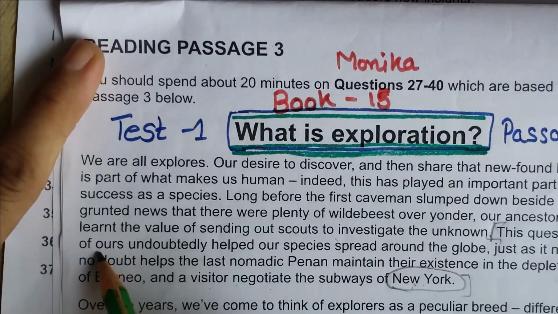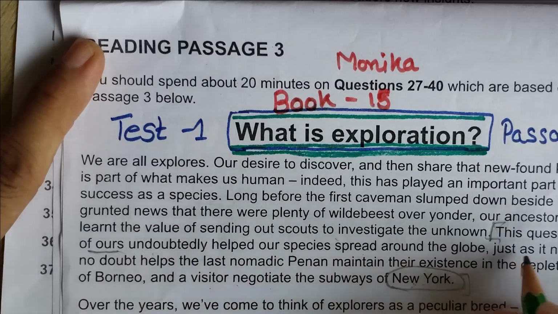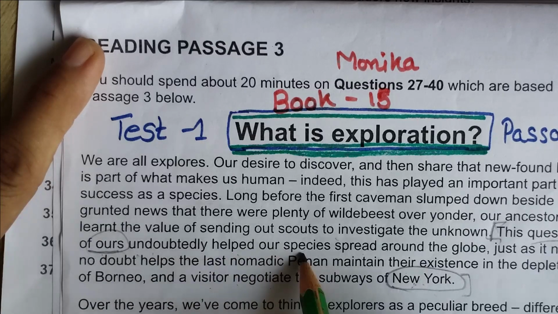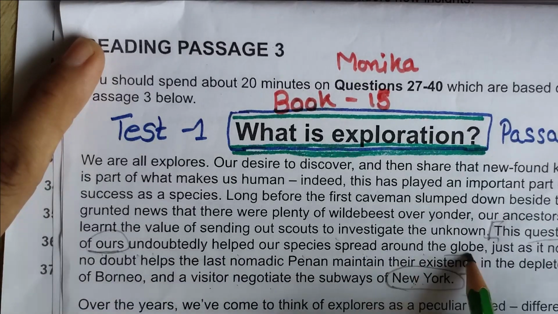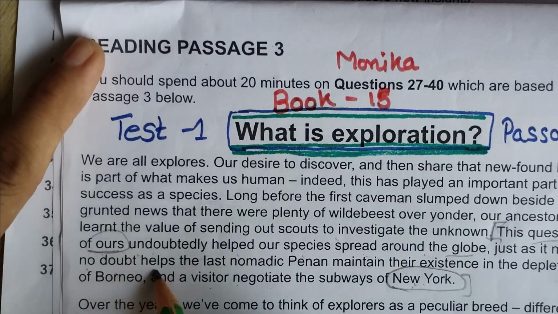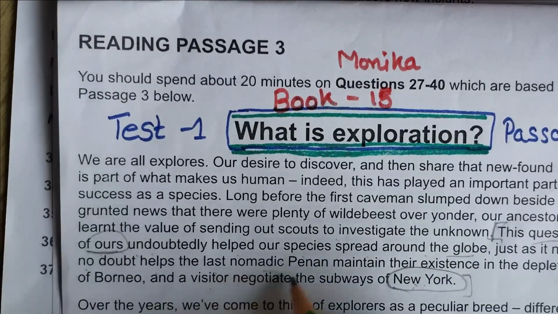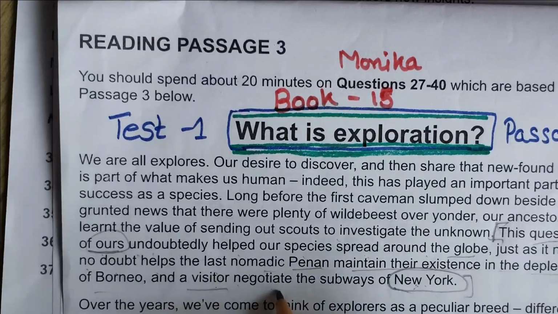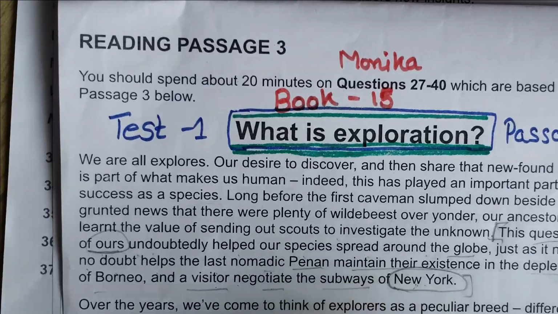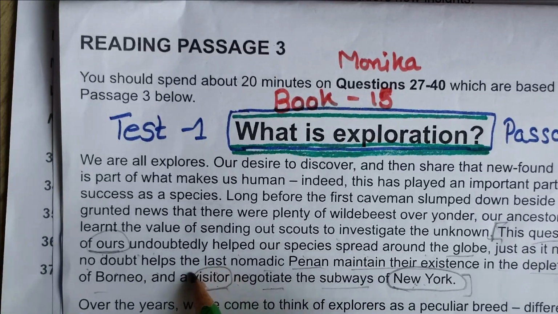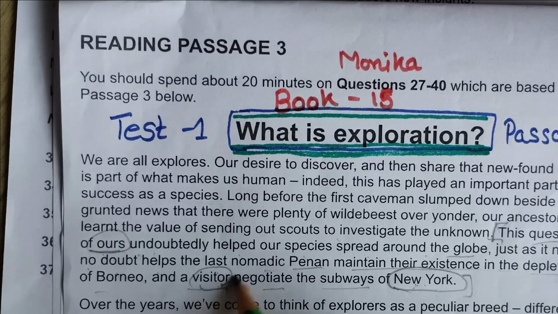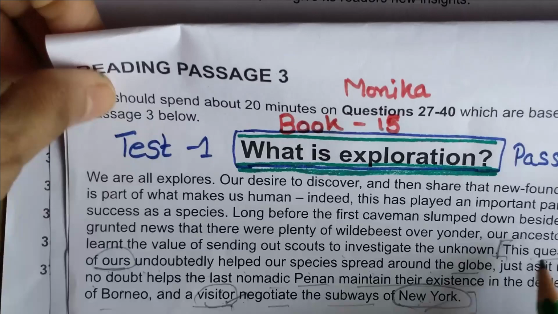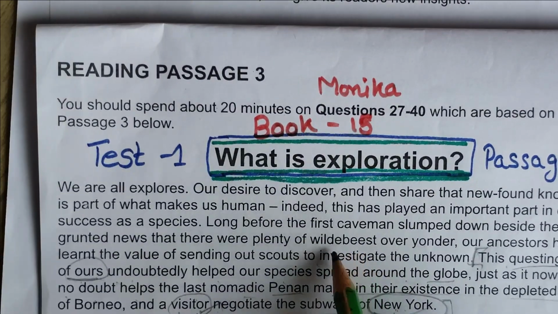This questing nature of ours, undoubtedly, so this questing nature of ours means human characteristic, undoubtedly helped our species around the globe, just as it nowadays no doubt helps the last nomadic peasant maintain their existence in the depleted forest, and a visitor negotiate the subways of New York. Okay, so yes, the writer has explained about the visitor also. This word was also there, New York was also there. So this questing nature, let's read it. Yes, we have to read the paragraph also.